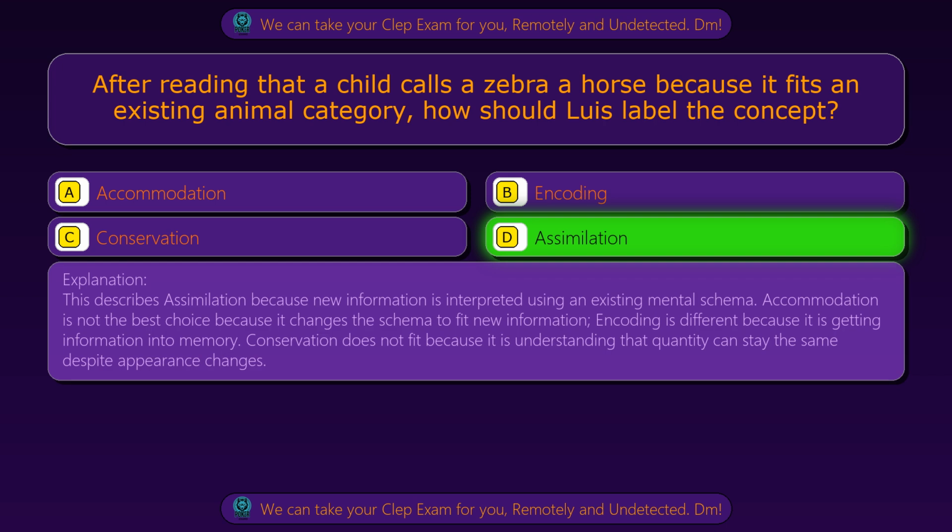This describes assimilation because new information is interpreted using an existing mental schema. Accommodation is not the best choice because it changes the schema to fit new information. Encoding is different because it is getting information into memory. Conservation does not fit because it is understanding that quantity can stay the same despite appearance changes.